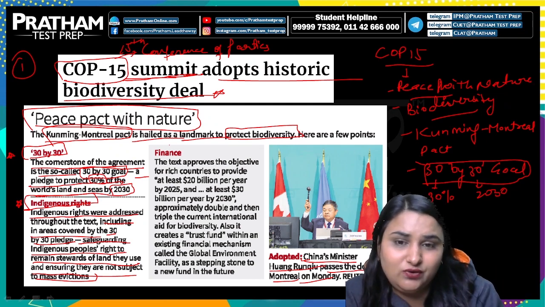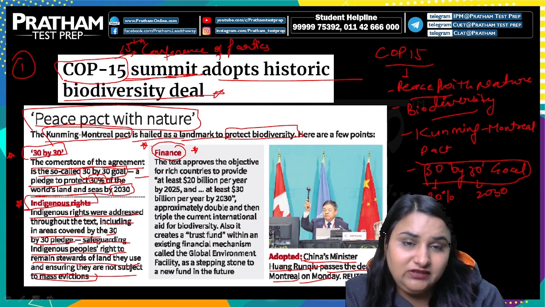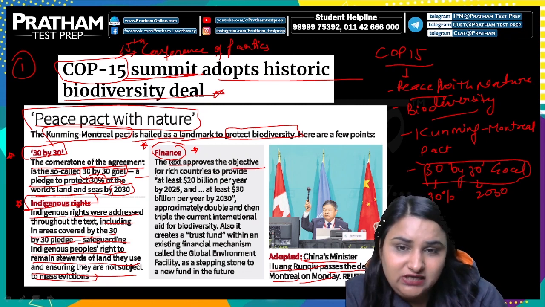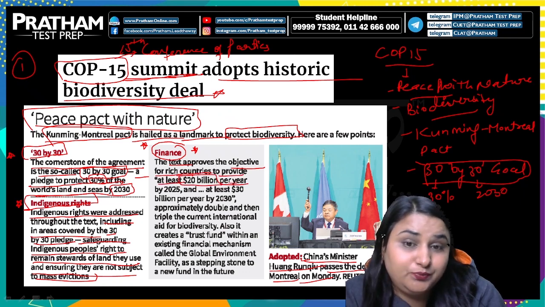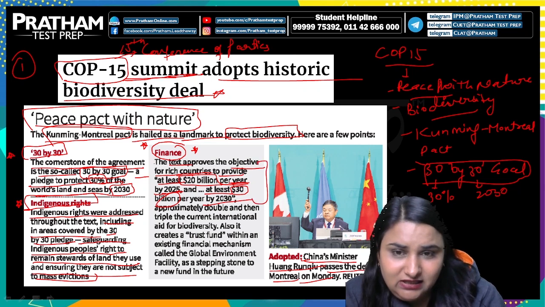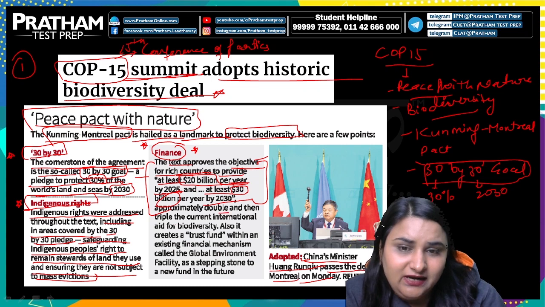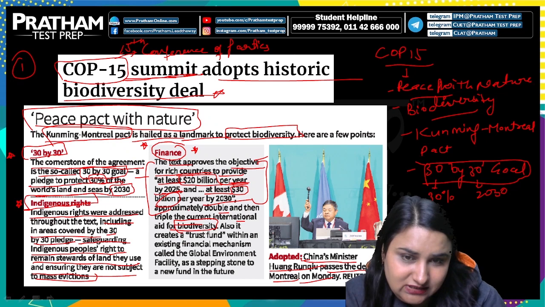Now, why is finance important? We need to understand that if we are targeting the 30 by 30 goal, obviously it will not be easy without any funding, investment and finance. So the text approaches the objective for rich countries to provide at least $20 billion per year by 2025 and at least $30 billion per year by 2030. And this has been proposed from rich countries, right? Approximately double and then triple the current international aid specifically for the biodiversity part, right?